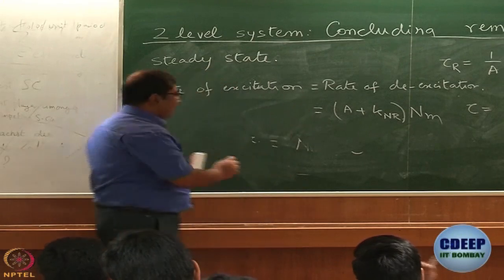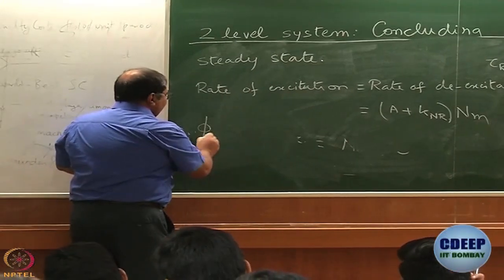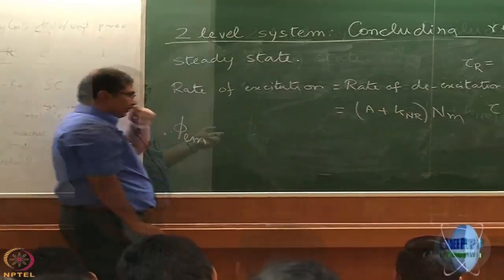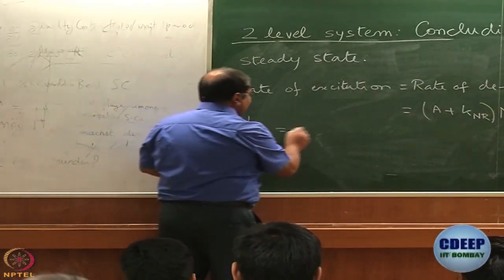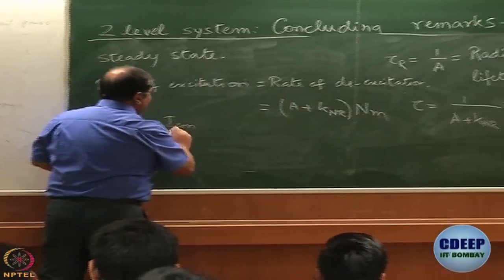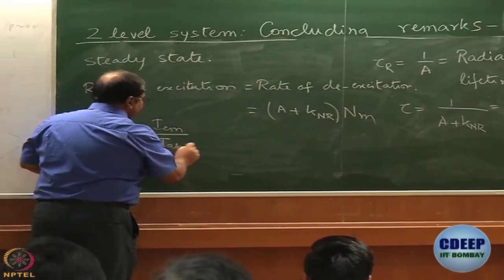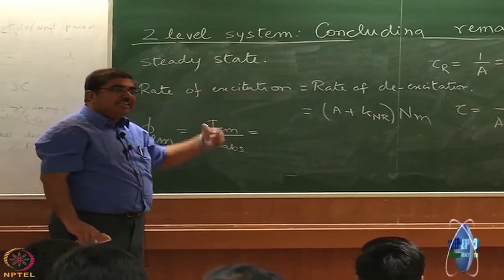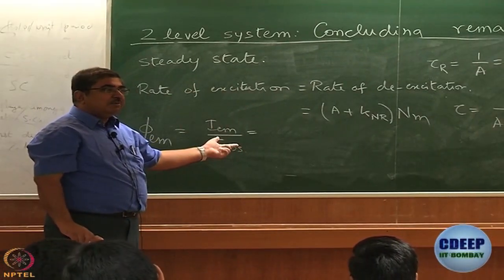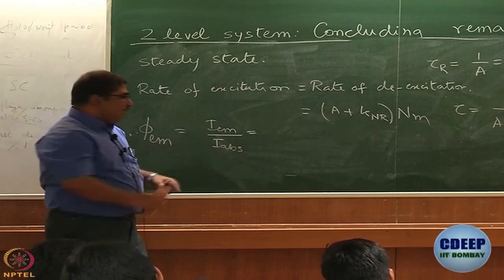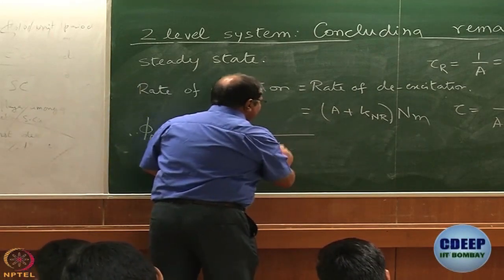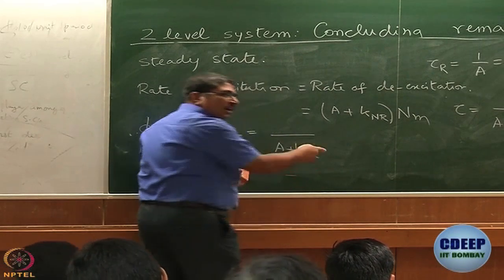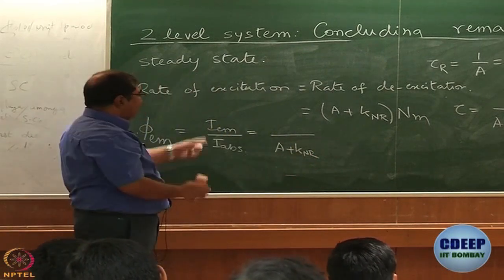Okay, now I bring you back to something familiar, something we had written earlier. What is emission quantum yield? IEM by IABS. Can I not call this rate of emission divided by rate of absorption? Right? So rate of absorption I know already. It is A plus KNR, or tau, you can say. What is this IEM?